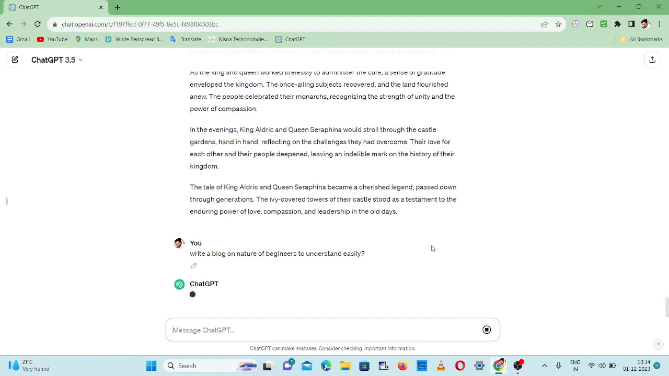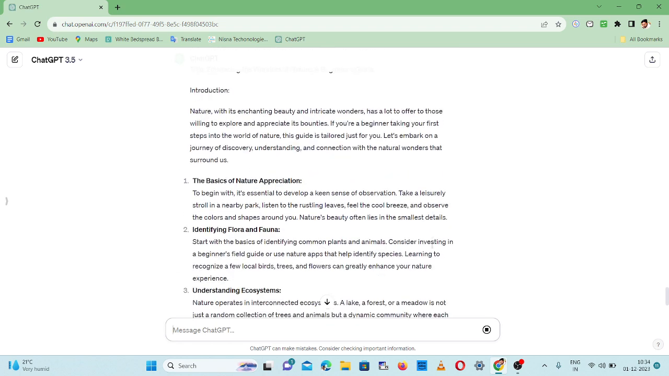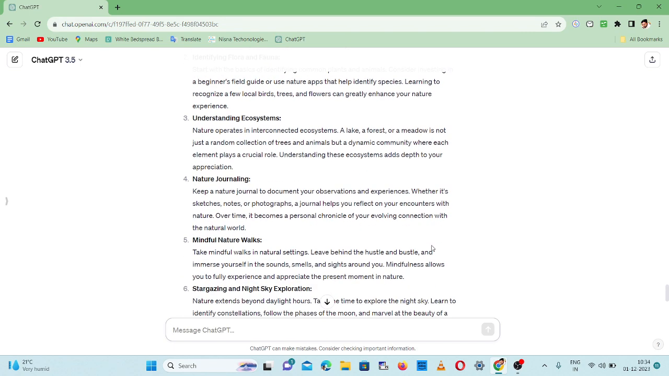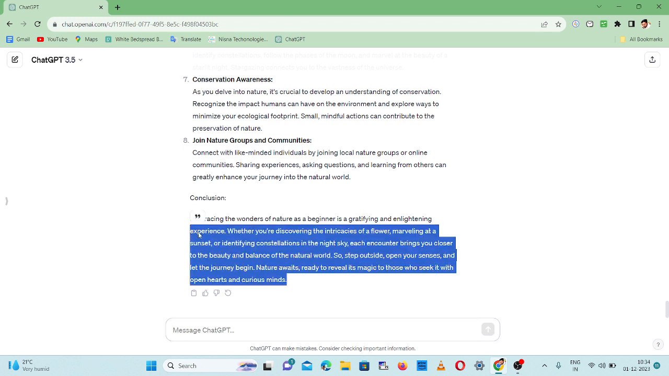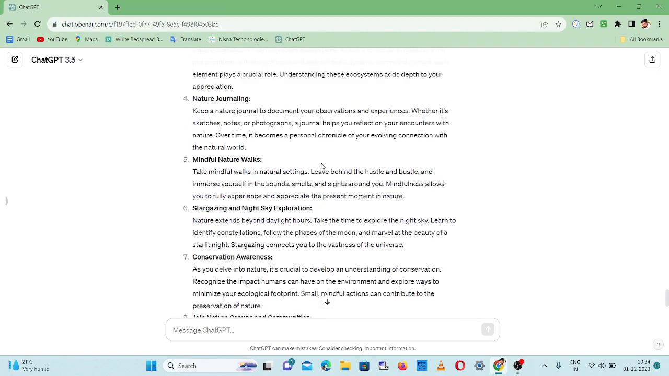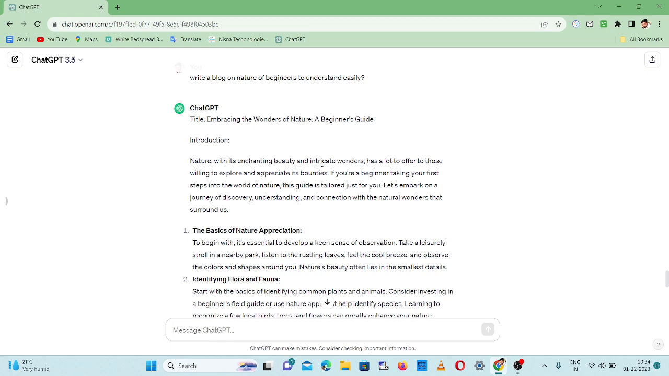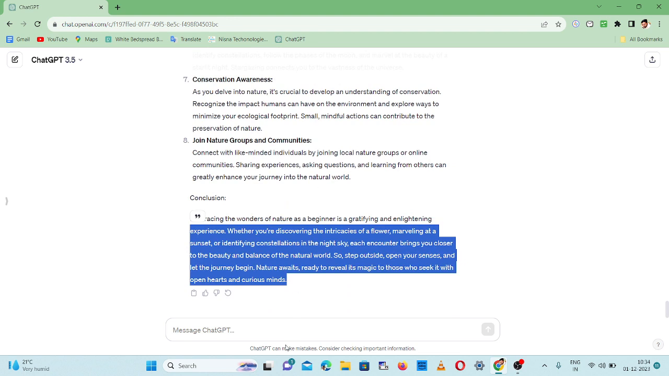Let's execute this and see how ChatGPT responds. Oh, it also prints the title: Embracing the Wonders of Nature. It gives the introduction, the basic approaches to nature, understanding everything, and finally it gives a conclusion also. So this is how we can make a blog. This is what ChatGPT has given. That's great, really great, ChatGPT is giving a well-formed answer. Okay, let's move on to another thing.